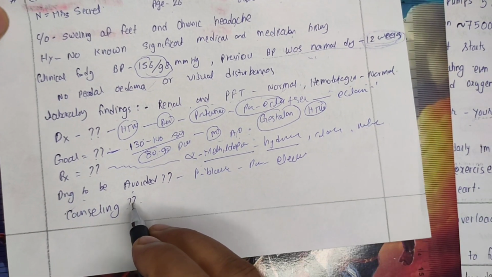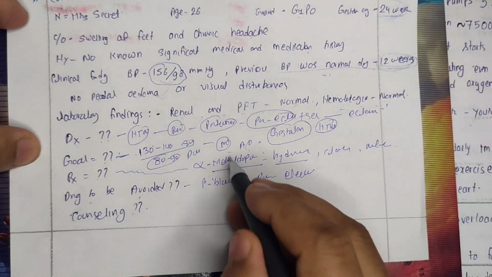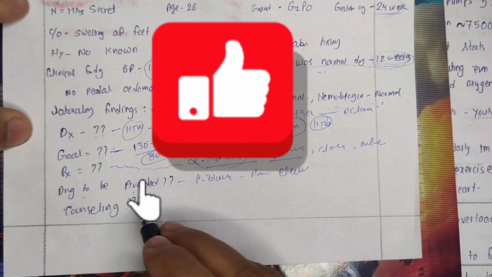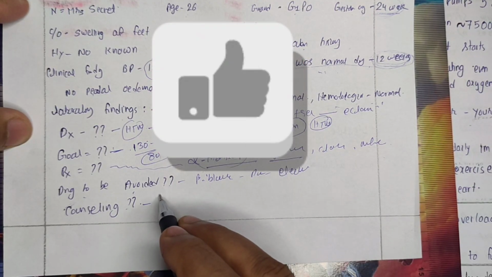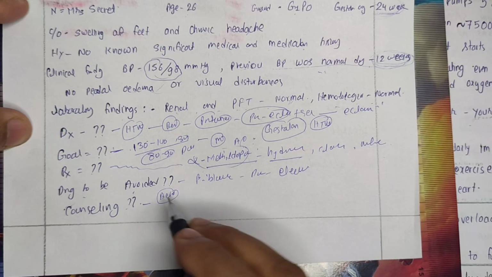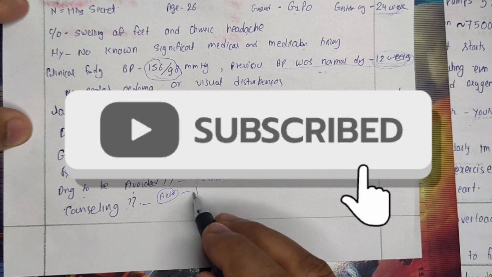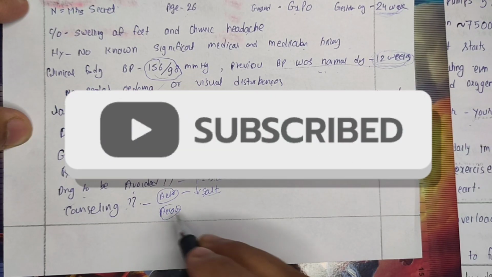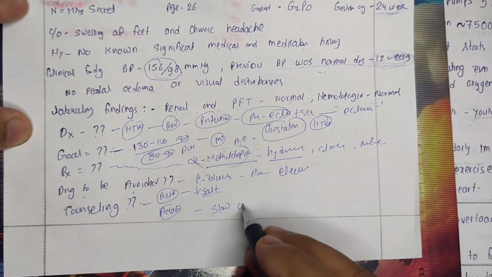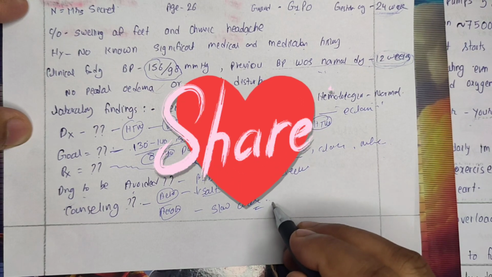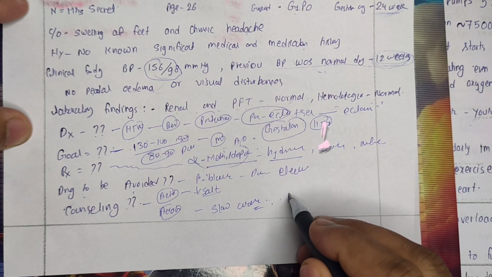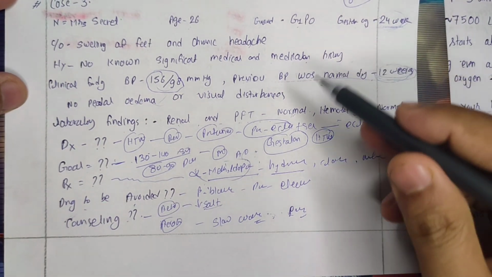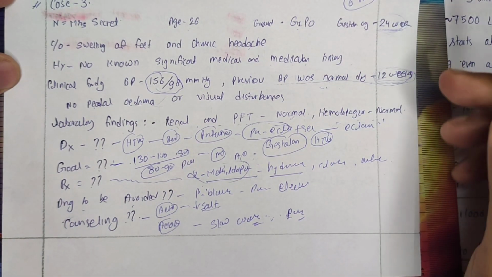Counseling, yes, right? We all know that during pregnancy, even if these drugs are safe, taking a lot of drugs is not good for the fetal health and the mother's health. So rather than that, we will suggest she follow a better diet plan. In the diet plan, she needs nutrition in pregnancy. However, salt needs to be restricted, and we can suggest some light aerobic exercise, like slow walking, and some light physiotherapy type of exercise. So this should be her counseling point. In this way, we can manage hypertension during pregnancy also, right?